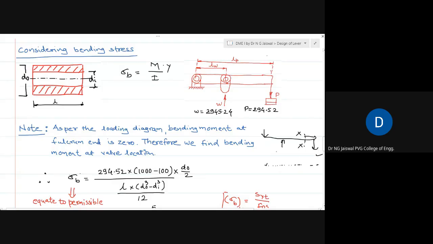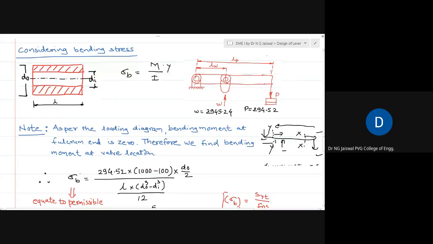Suppose I want the bending moment at this YY location. It can be obtained by either taking this force into this much distance, or going from the right hand side, this force into this much distance minus this force into this much distance.